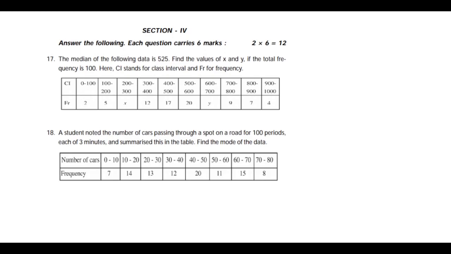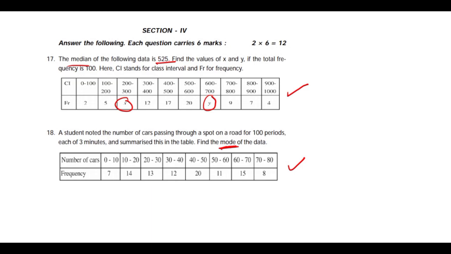Next one, the last section, that is 6 mark questions asked in this paper. That is the median we need to find in this problem. Median given, that is 525, and this is an example sum, one of the examples in the textbook, very important. We need to find the value of x and y. In the next problem, again we need to find the mode of the data. So these are the questions given in the question paper.